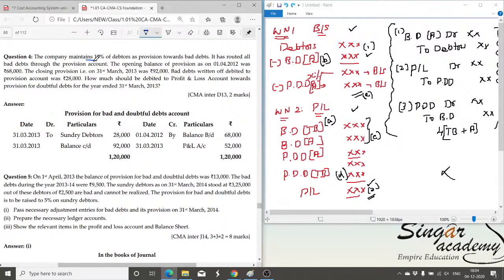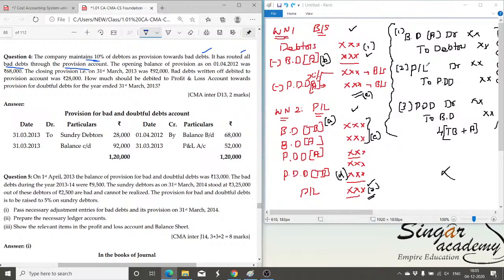The company maintains 10% of debtors as provision towards bad debt. The PDD is 10 percent. It has routed all bad debts through the provision account. So I have explained two models. Here the second model should be followed, the model I have given here, because all the bad debt is routed through PDD. Means you have to create the PDD, only then you can adjust the bad debt.